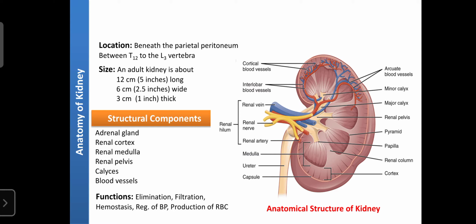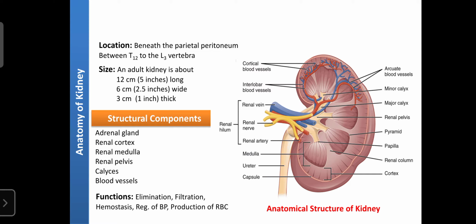So the exact position of the kidney is between the 11th and 12th ribs, or the 12th thoracic to the 3rd lumbar vertebra, just beneath the peritoneum. Regarding the size, in an adult the kidney is about 12 centimeters long, 6 centimeters wide, and 3 centimeters, that is 1 inch, thick.